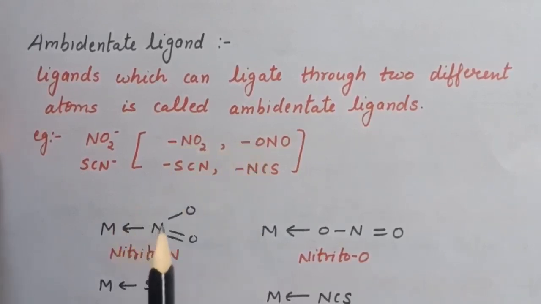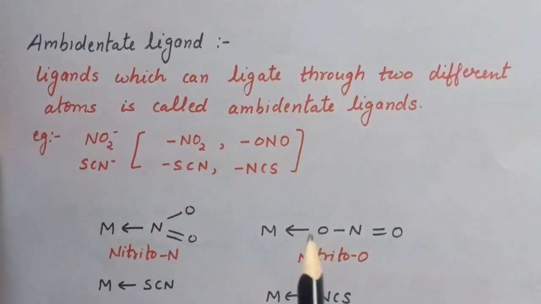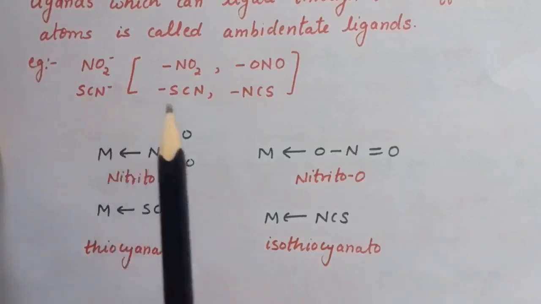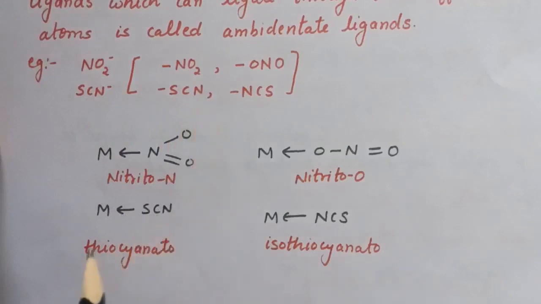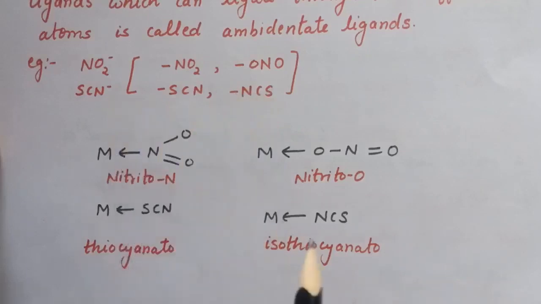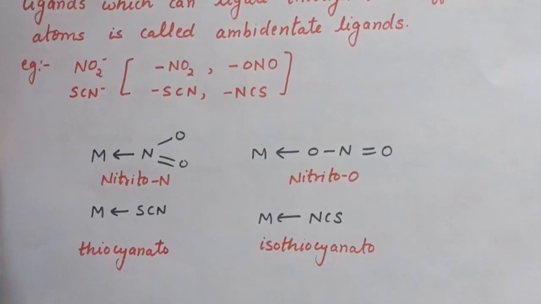Now if this NO2 coordinates through nitrogen with metal, it is known as nitrito-N, and when it coordinates with metal through oxygen, then it is termed as nitrito-O. Now in case of SCN-, when it coordinates with metal through sulfur side, that is known as thiocyanate, and when it coordinates with nitrogen side, then it is known as isothiocyanate. So this is all about ligand and its types.